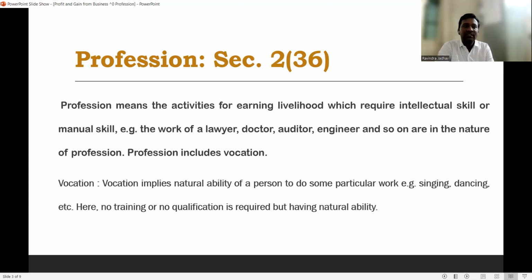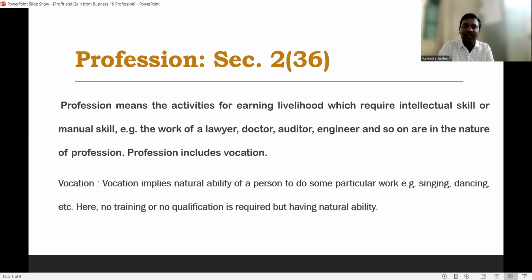Take the work of a lawyer. A lawyer is an expert in the field of acts, rules, regulations, and law, so he gives his consultancy to his client.